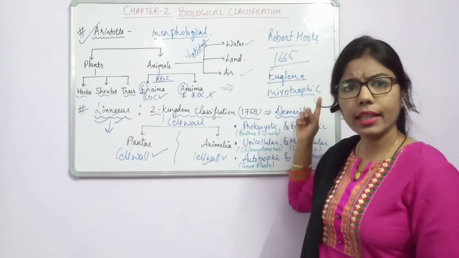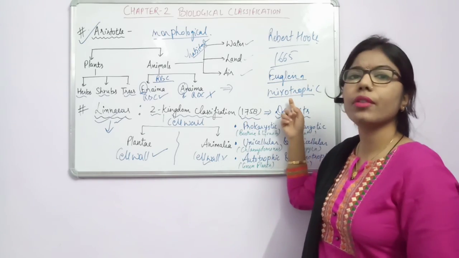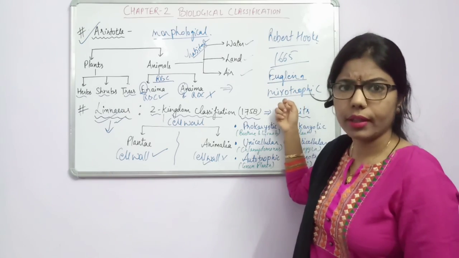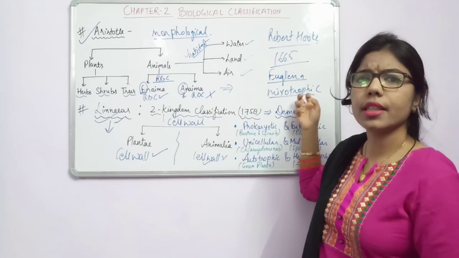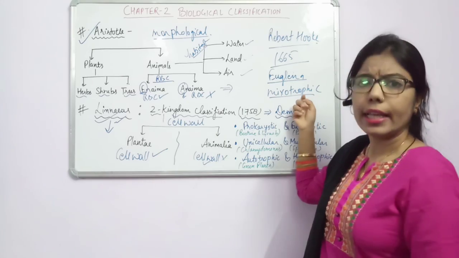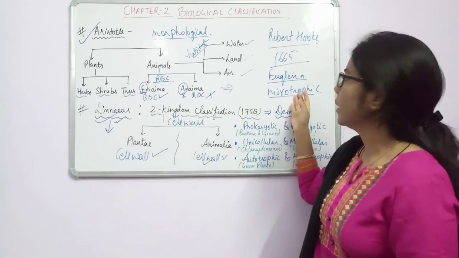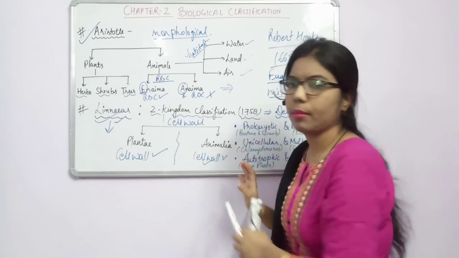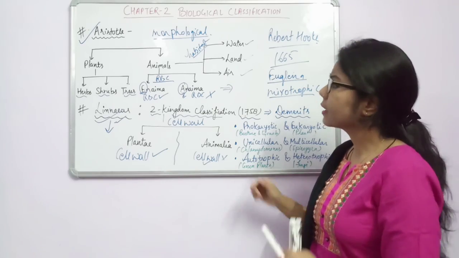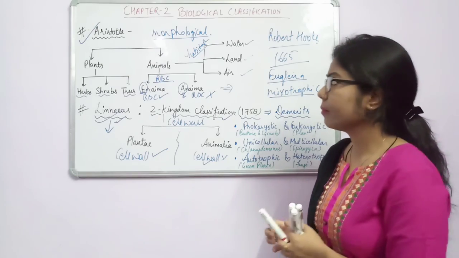Why? Because in the presence of sunlight it will act as an autotroph, but in the absence of sunlight, what happens? It will act as a heterotroph. Fine. So this mode of nutrition is mixotrophic nutrition. Linnaeus was not able to classify Euglena into a separate group, and he classified it in the same kingdom. So these are some demerits which should be clear, and this kingdom classification was further followed by the three kingdom classification.